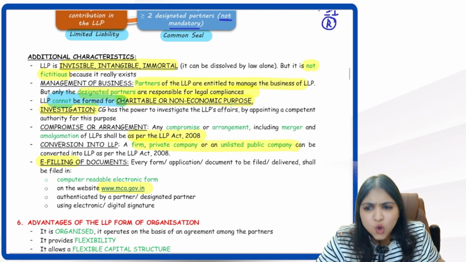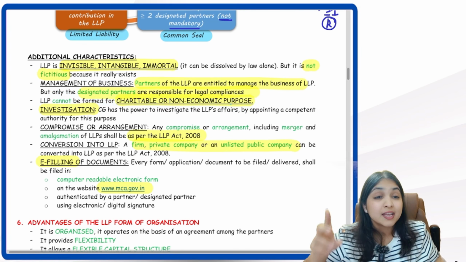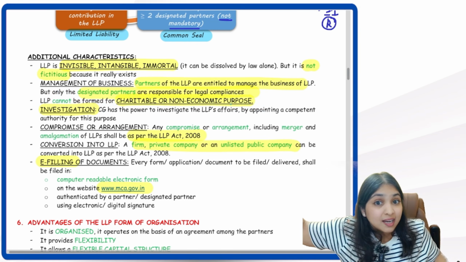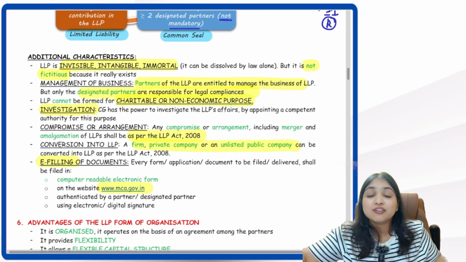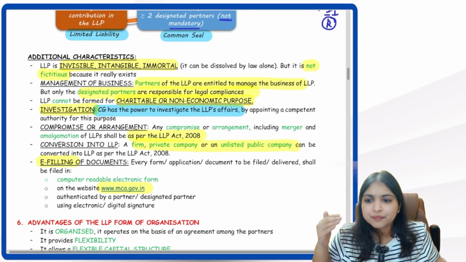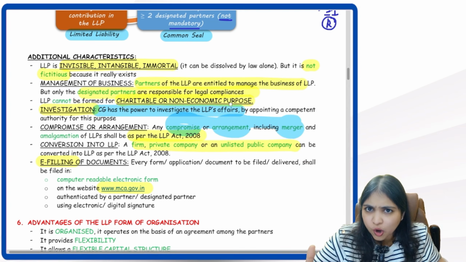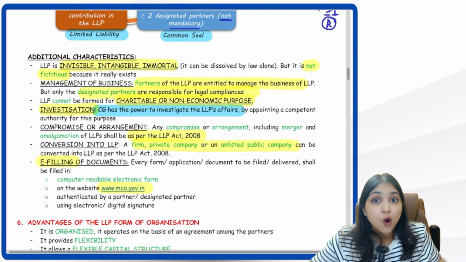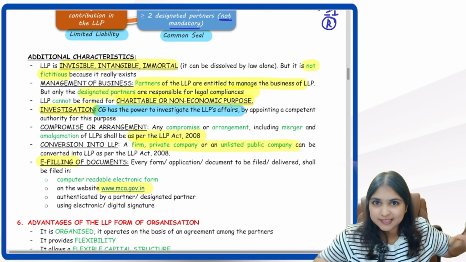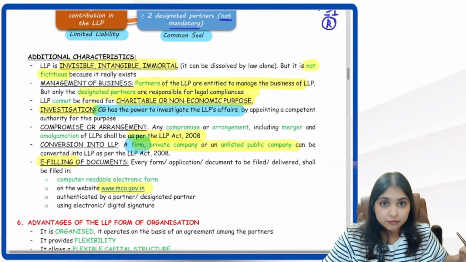Then an LLP cannot be formed for charitable objectives. It has to be formed with a profit objective only. Then just like how the central government has the power to investigate companies' affairs, in the same way the central government has the power to investigate LLP affairs also. Then in case any compromise or arrangement or merger, demerger has to be done, it has to be done following the process given in the LLP Act, which we will be learning as the last concept in our LLP chapter.